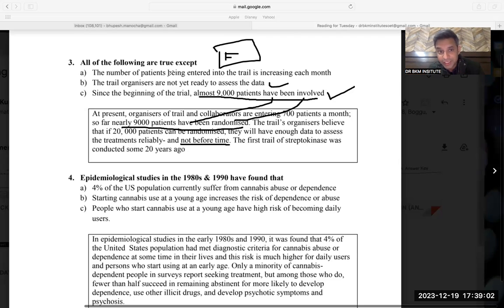Now, this option was really interesting. The number of patients being entered into the trial is increasing each month, and they were saying every month 700 patients are entering. That means this number is constant. Every month 700 patients are entering, so the number of patients is not increasing every month. They are the same. That was the key point. Are they increasing? No, they are not increasing, because they are 700 every month.